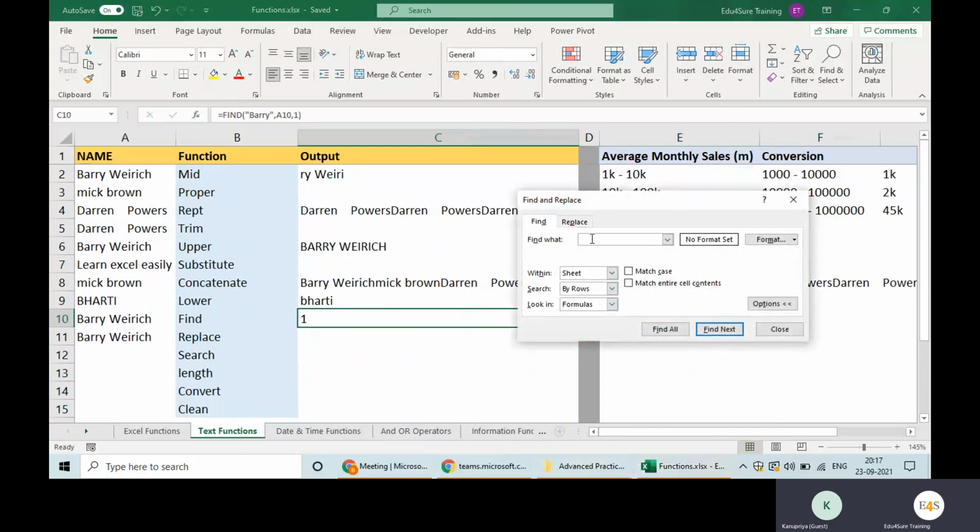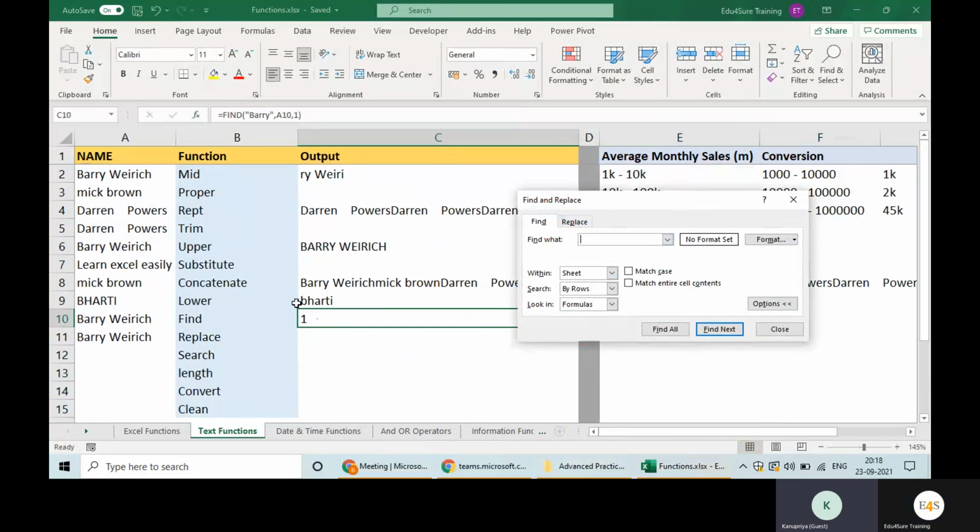It is showing, finding the text. See, here it will highlight where that value is in your sheet, but you are not getting the position where it is. For example, you want to use this position somewhere as an input in some other formula. So you will use this function, because you are getting a number in return, and you can feed this position somewhere else also.